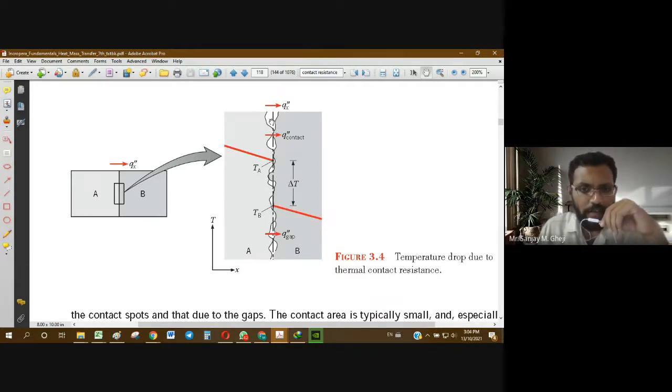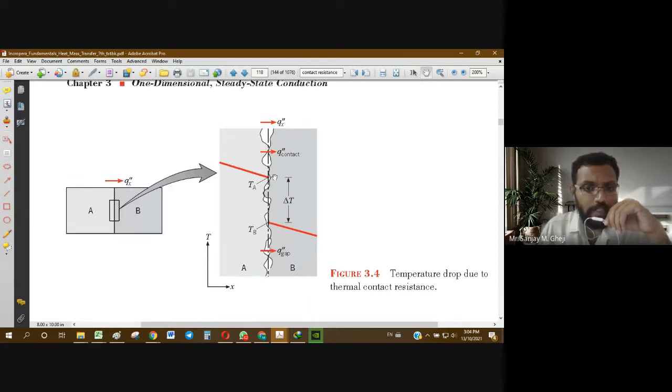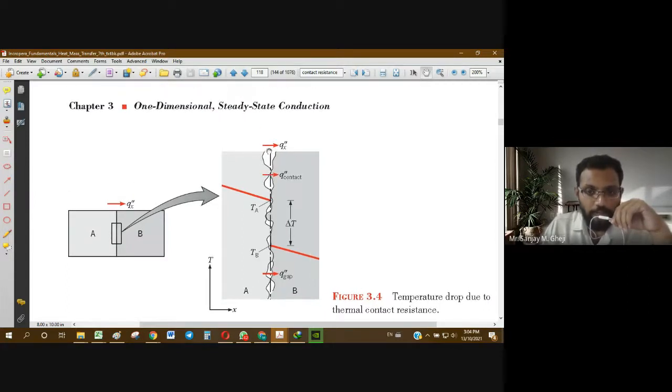Because of this there is no direct solid to solid material contact, and in between there is a gap filled by air or gas. And you know that as compared to solid material, air or any other fluid or gas has very low conductivity, because of this there will be some resistance that will get developed at the interface.